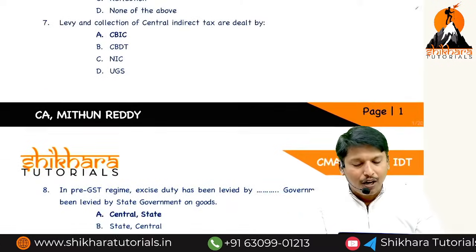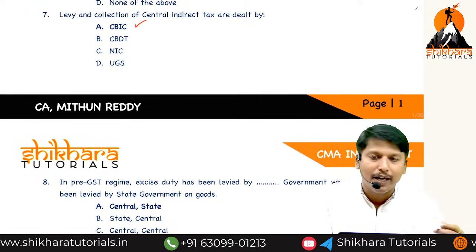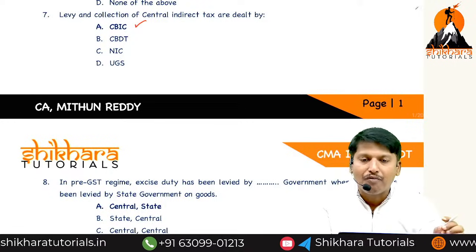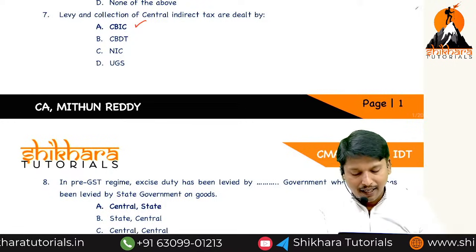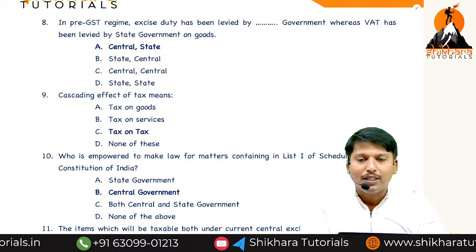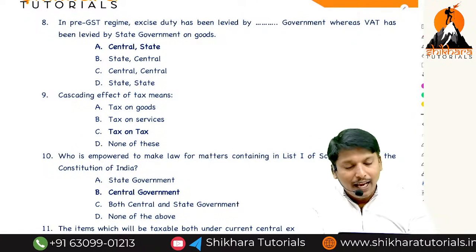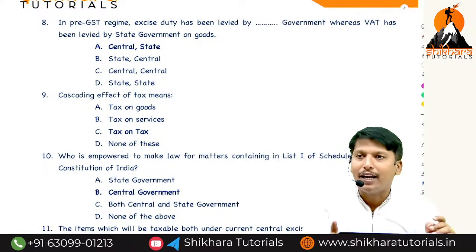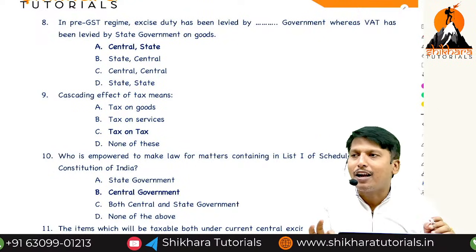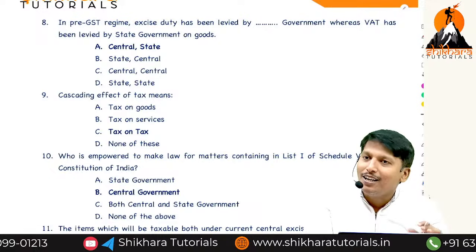Levy and collection of central indirect tax: CBIC. What is CBIC? Central Board of Indirect Taxes and Customs. In the pre-GST regime, what is pre-GST? Before introduction of GST. Excise duty was levied by... Sir, many are in confusion, all are paying central excise duty. Central, state, both are there.